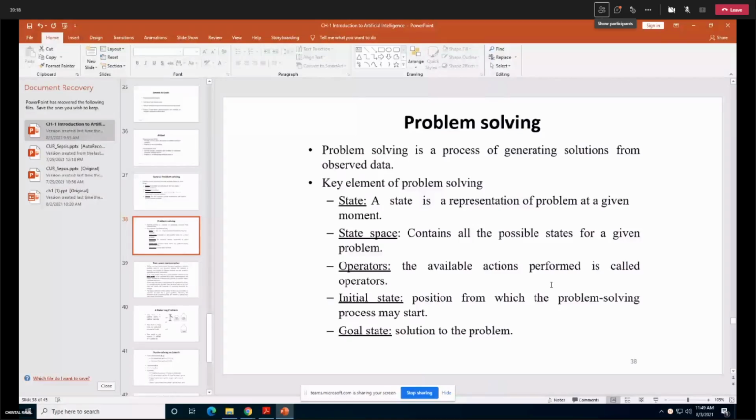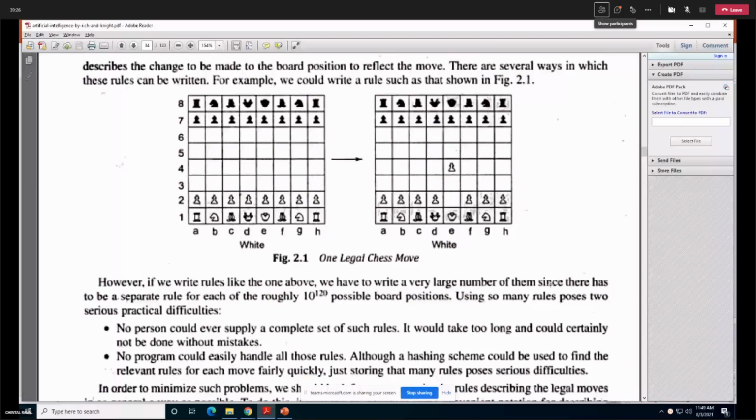Operators. Operators, in layman's language, I will call rules. Actions performed. On what basis am I performing the action? On what basis am I moving a piece on this chessboard? I have a rule that a pawn can move from 2e to 3e or 4e.